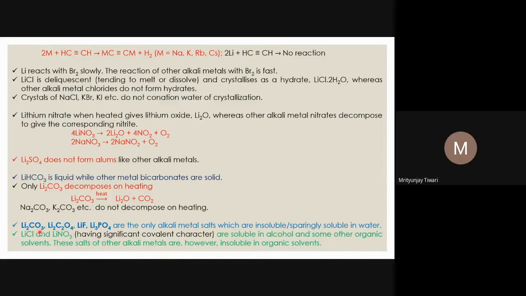So why do LiCl and LiNO3 have significant covalent character? That we know is because of the smaller size of lithium. They are soluble in alcohol and some other organic solvents, such as acetal, ethyl acetate, and acetone. Lithium chloride is also dissolved in pyridine. These salts of lithium are dissolved in organic solvents like alcohol and pyridine, but the salts of other alkali metals are not soluble in organic solvents.